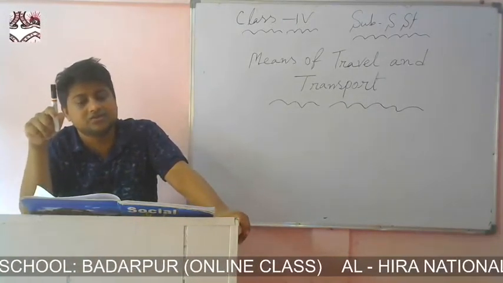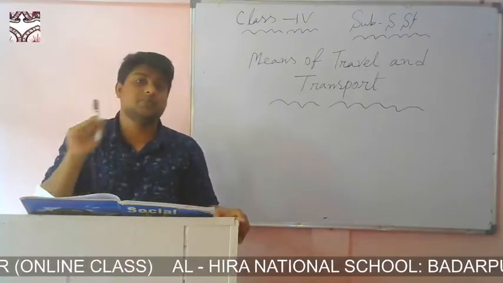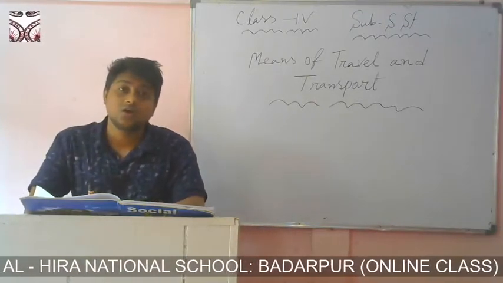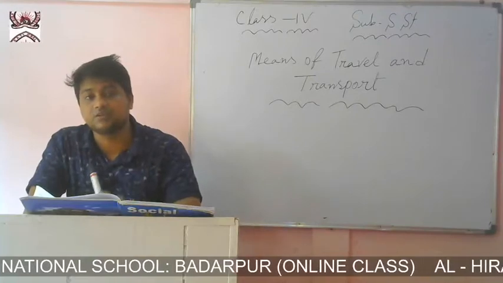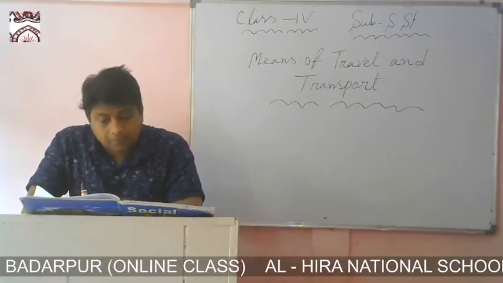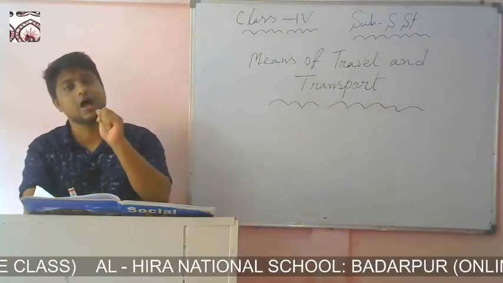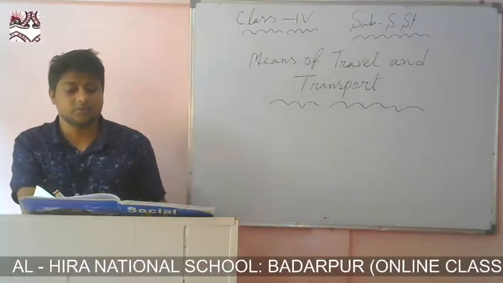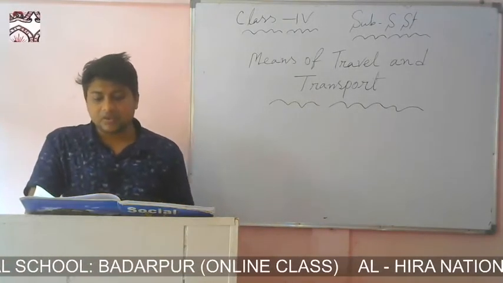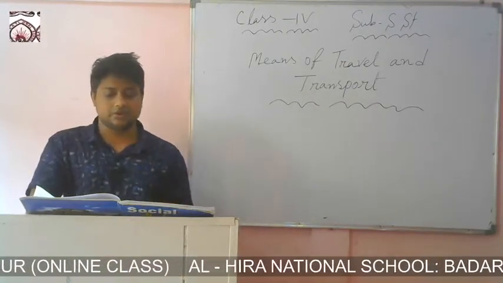The first railway train in India was started in the year 1853. Remember that, because maybe a short question will come. When was the first railway introduced, and from where to where? From Boribandar in Bombay, presently Mumbai, to Thane. A distance of 32 kilometers only for the first time.